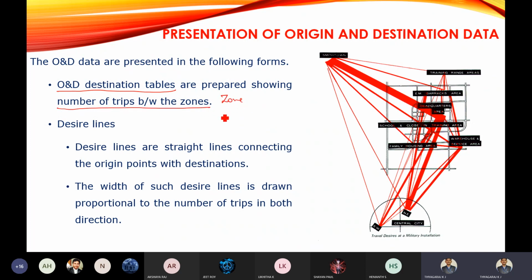For example, zone A to B, zone C to D, and the number of trips, say 12 trips, 14 trips. From A to B you will be moving 12 number of times. From C to D, you will be moving 14 number of times. So the origin and destination table you are going to prepare will include zones and the number of trips between the zones.